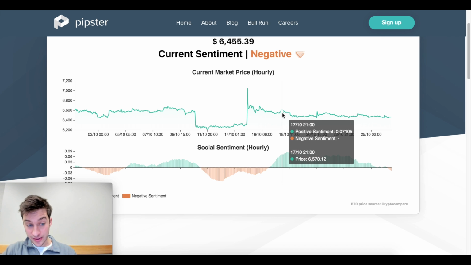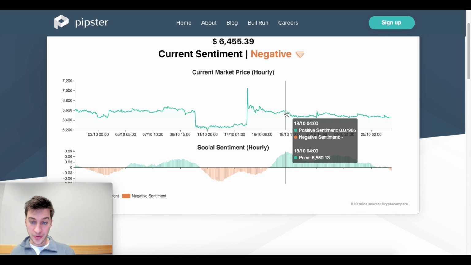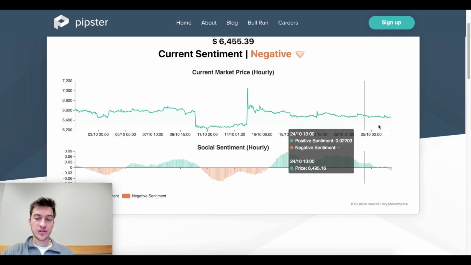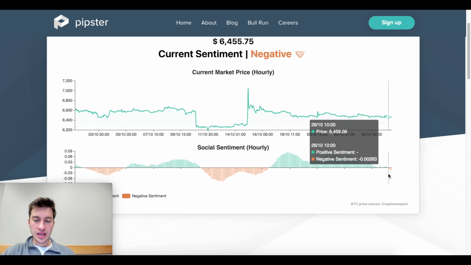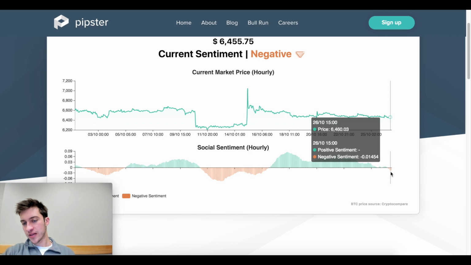And that did not lead to a price jump at all. You can see low volatility, period of positive sentiment here. Price went from 65.60 to currently about 64. So about a $100 drop. And now we're beginning to see a little bit more negative sentiment come in.